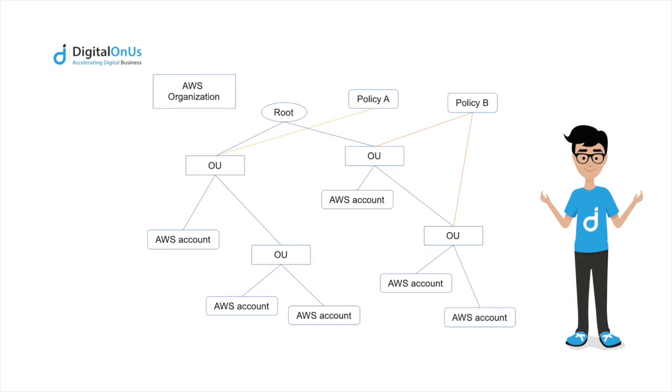For example, you can group all your accounts that belong to the same department into a departmental OU. Similarly, you can group all your accounts running production services into a production OU. Organizational units are useful when you need to apply the same controls to a subset of accounts in your organization. Nesting organizational units enables smaller units of management.